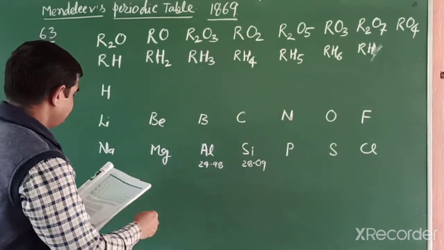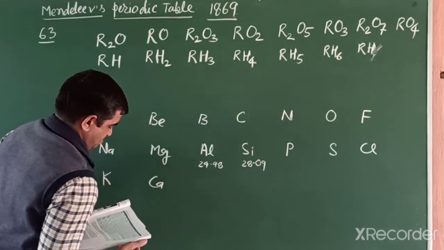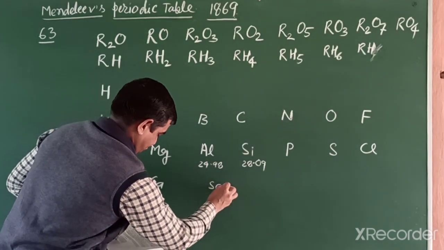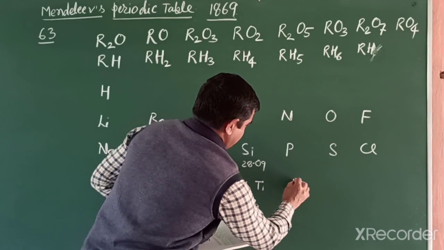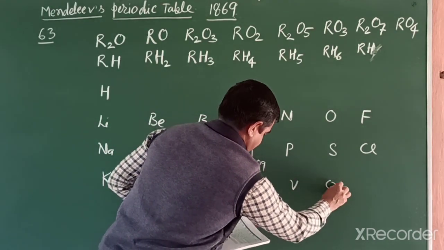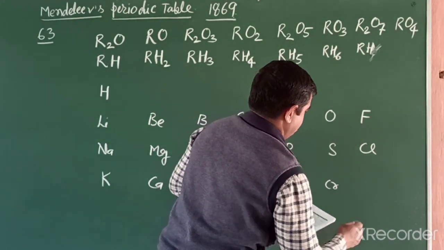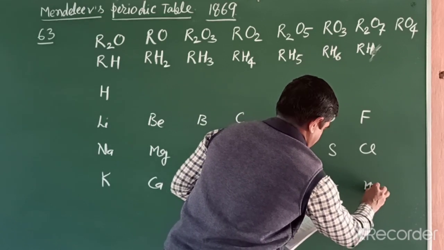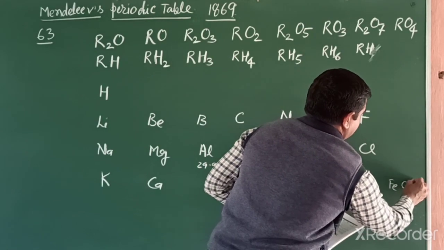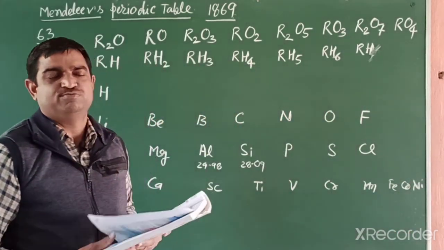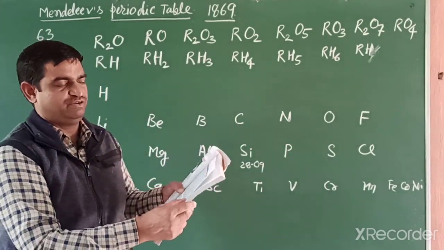Other elements he placed are potassium, calcium, scandium, titanium, vanadium, chromium, manganese, iron, cobalt and nickel. Students, in this tabular form I could not write all the atomic masses. You can observe them in your NCERT book.